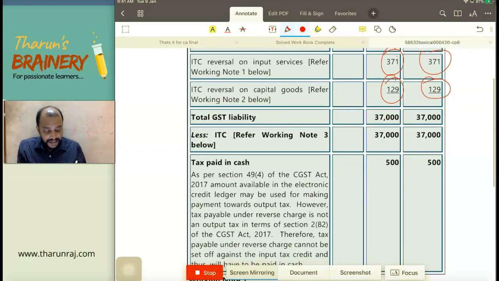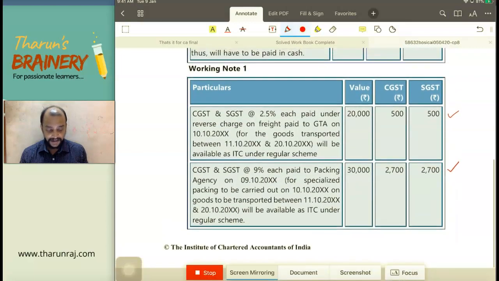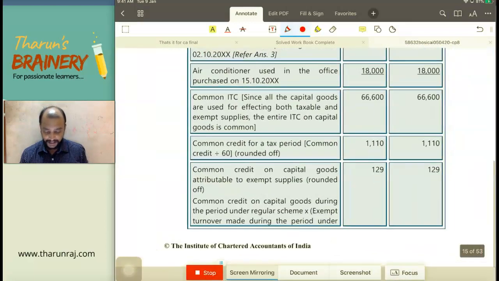So that should be the GST liability. For using this 36,500, we can use the ITC 36,500. For using this ITC, we can do this 36,500 adjustment, and balance 500 we need to pay by cash. So therefore, we have used the credit balance for payment of this ITC. With this, the answer is over here.